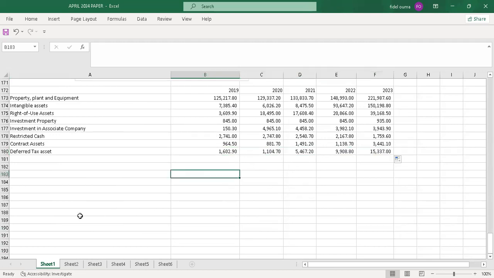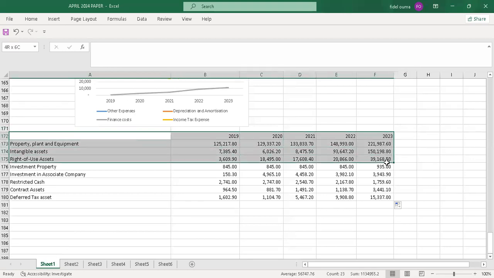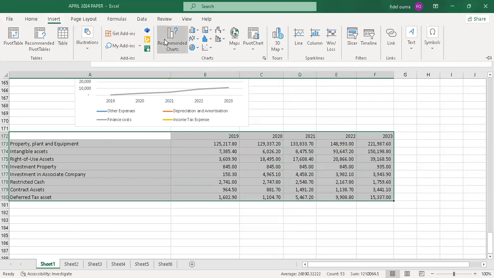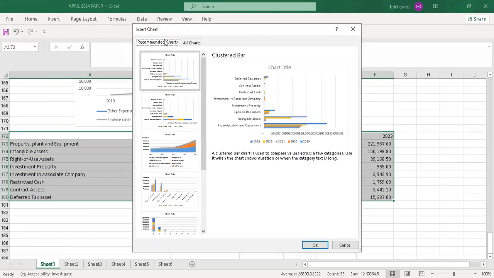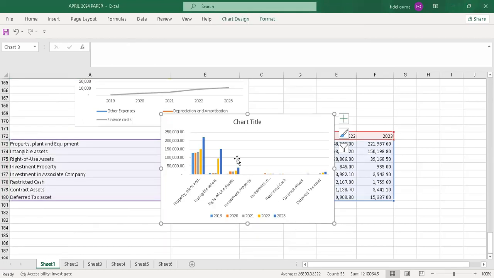So this is how you are supposed to do this. Once you have copied that, you just highlight everything, then you look for a chart. You just go to insert, then recommended. You can choose any, you can see there's so many. So let me pick this and I'll say okay.